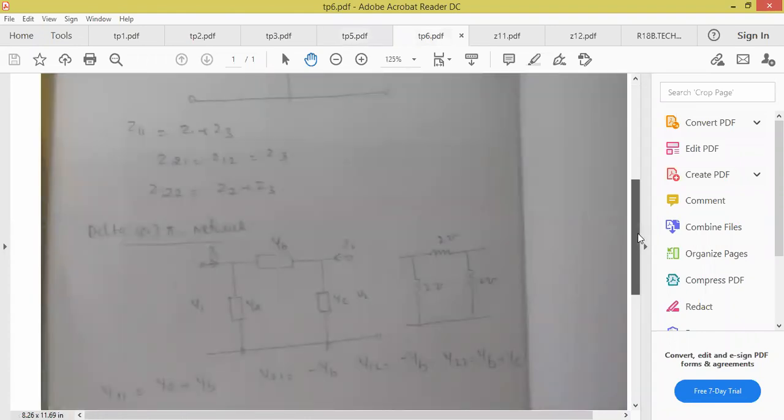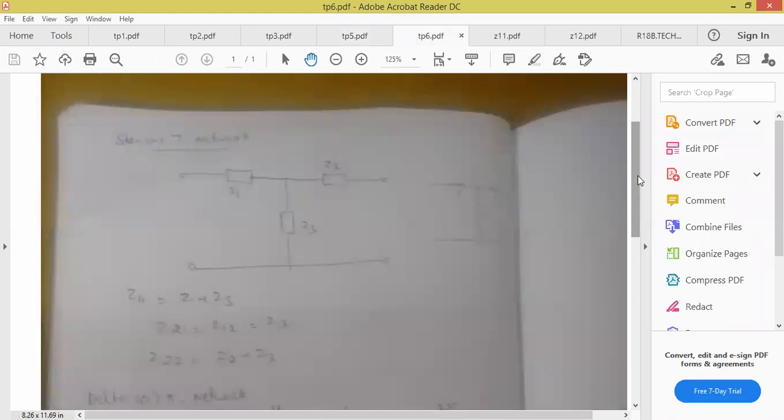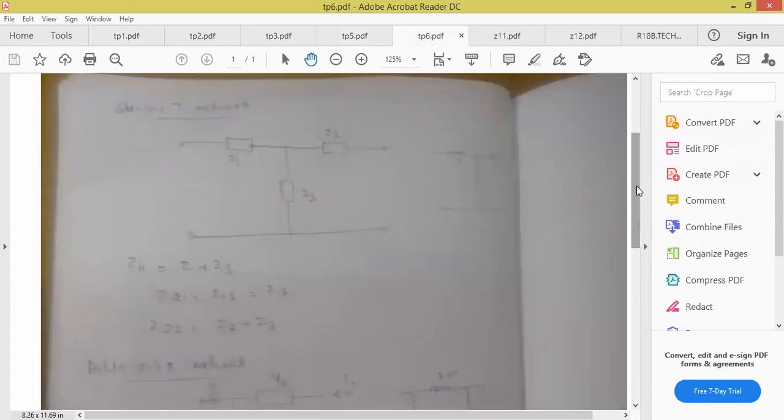Yeah. So before we do the complicated problem, all of you, there is one shortcut formula. In the examination also, you have to remember this one. So all of you, this is a star or T network. Another name for T network is star. Is it visible, all of you, the new image?